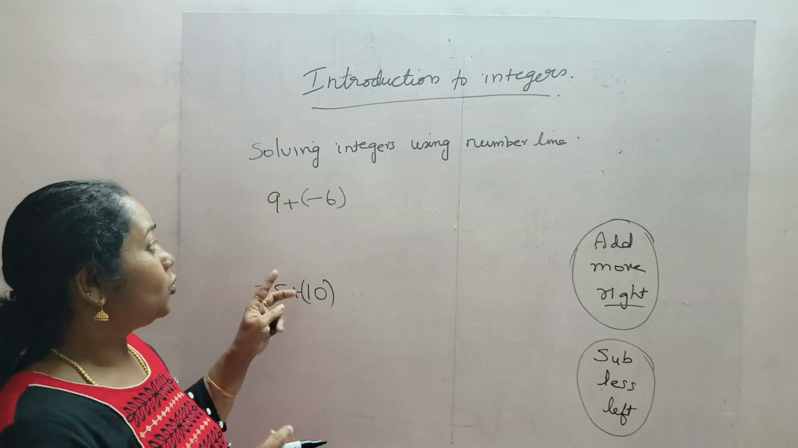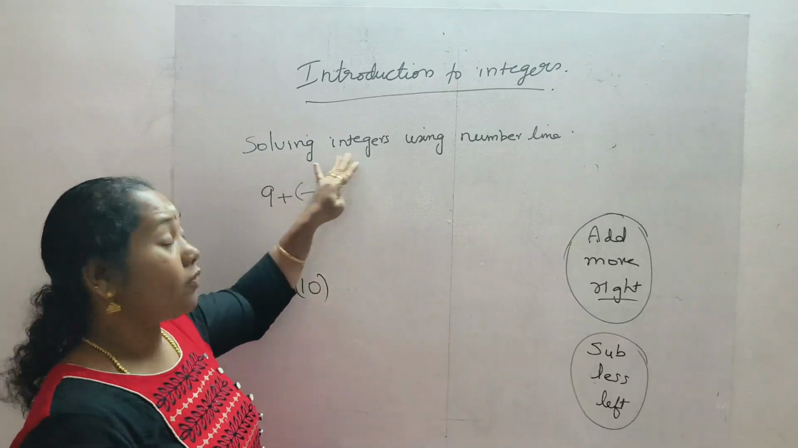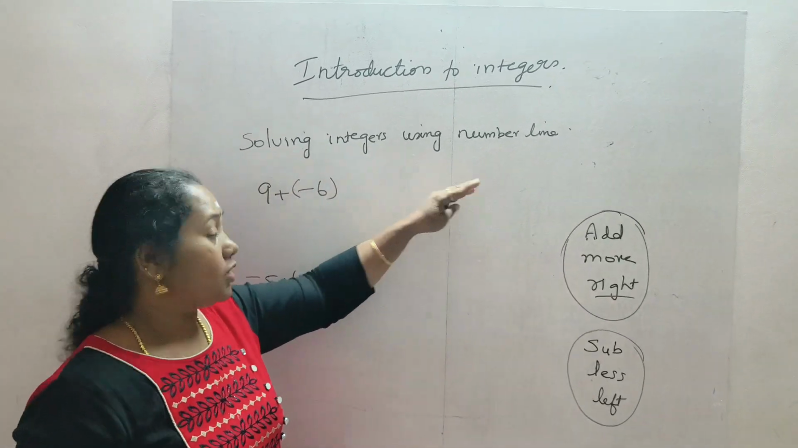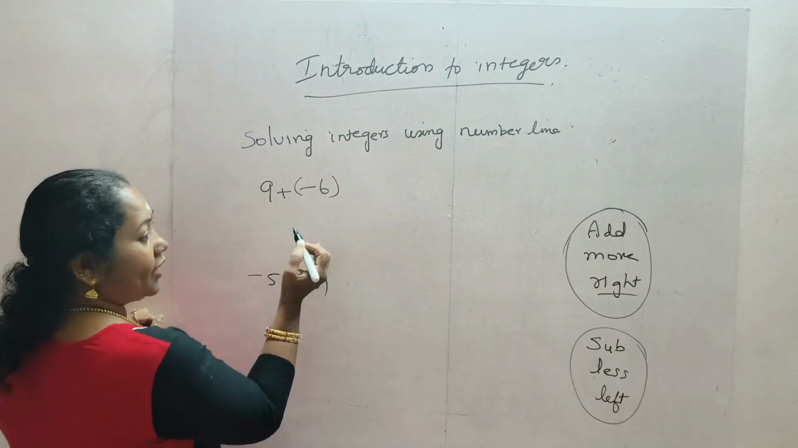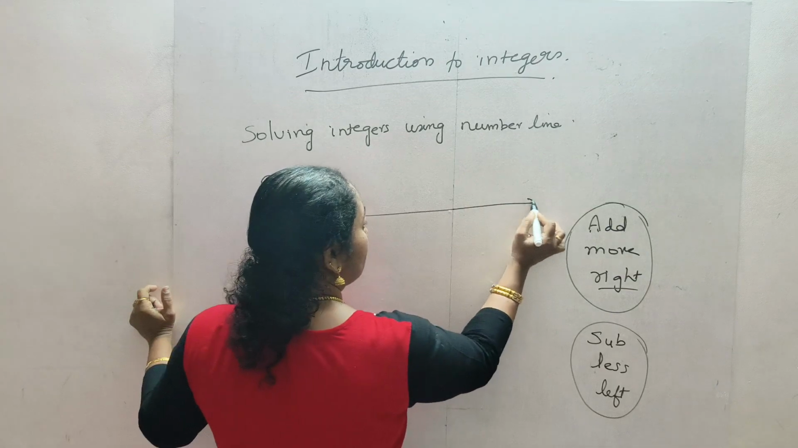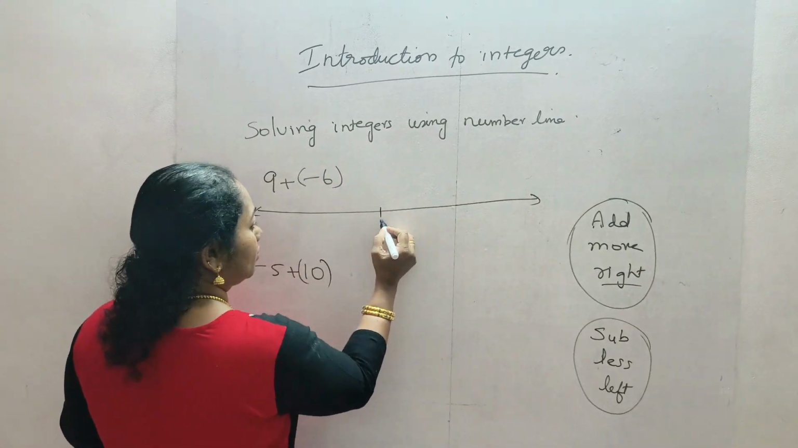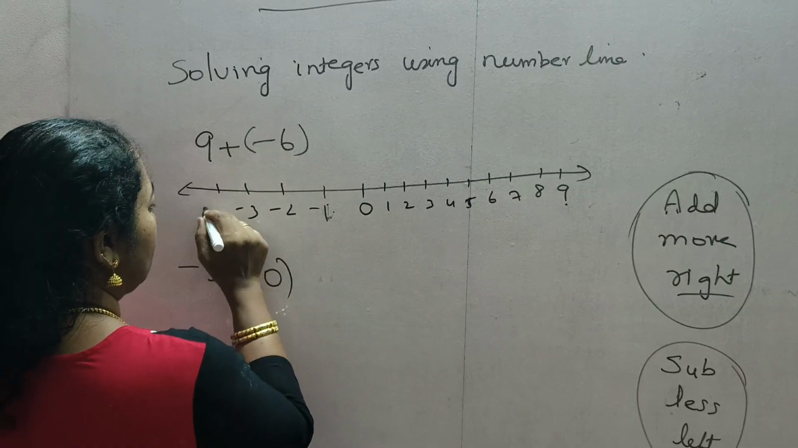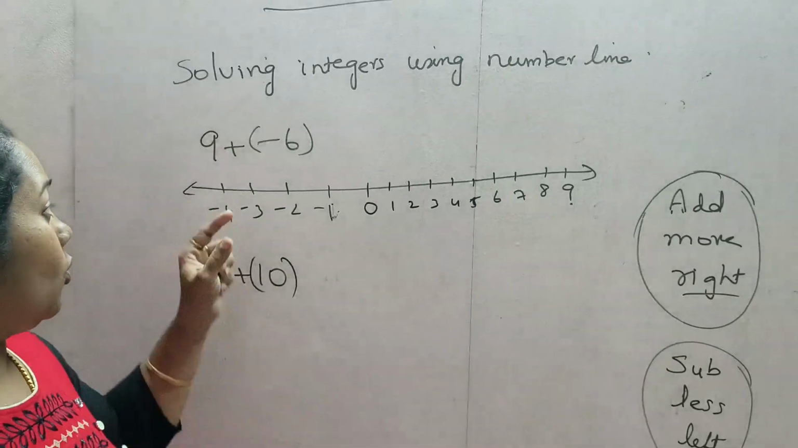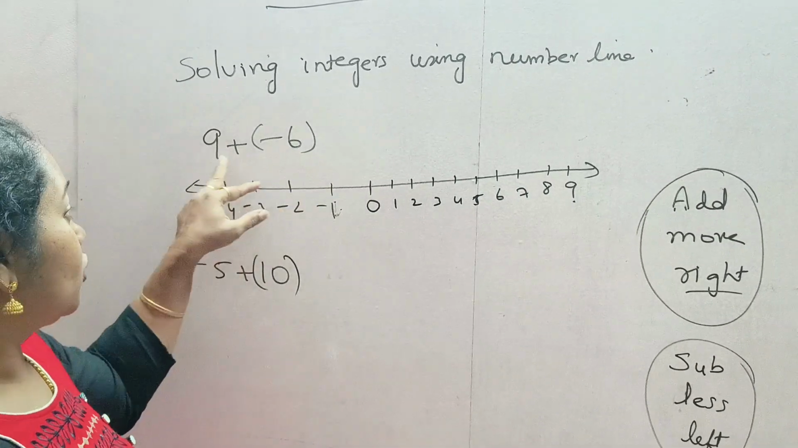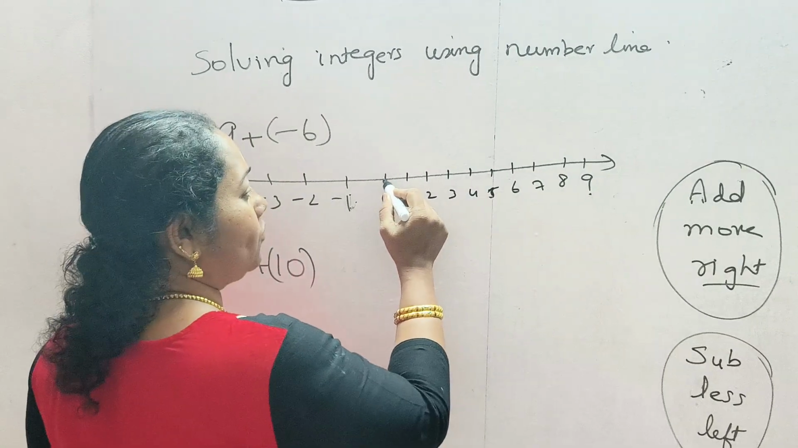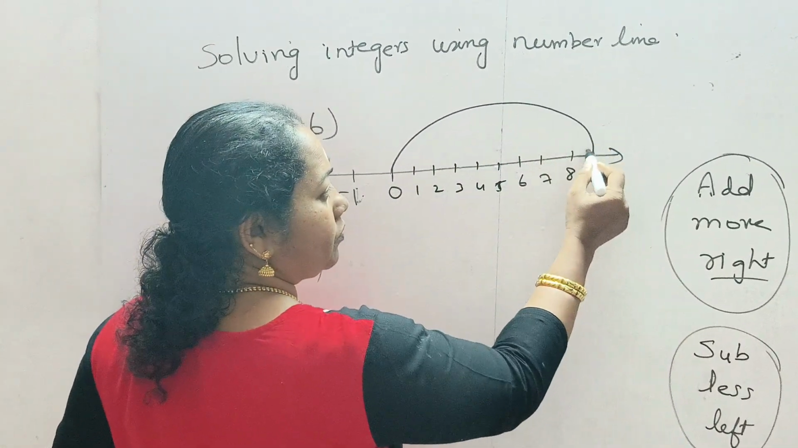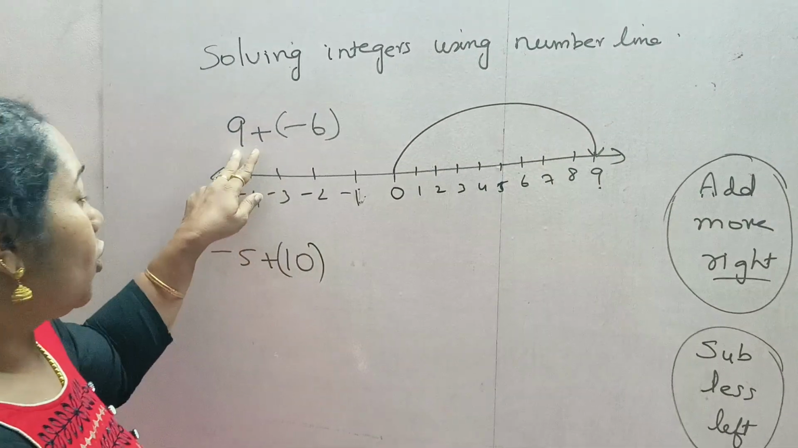Now, let us do the addition. Let us solve the integers using number line. So, the question is 9 plus minus 6. How will we do this? Let us make the number line again. Okay. So, 9 plus minus 6. So, let us go to the 9 number first from 0. Let us jump to 9 first. Okay. We have gone to 9.